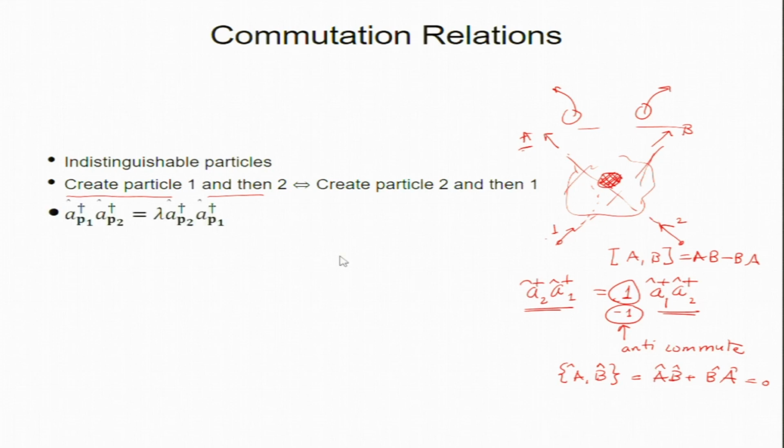So, this is what I stated here. So, A dagger, we create two particles with momentum P1 and P2. We can change the order, but it turns out this product A dagger P2 A dagger P1 is equal to A dagger P1 A dagger P2 with a factor lambda in front, and lambda can take value +1 and -1, and +1 is boson and -1 is fermion. Okay. So, this is how we construct the full fermionic field theory and bosonic field theory.